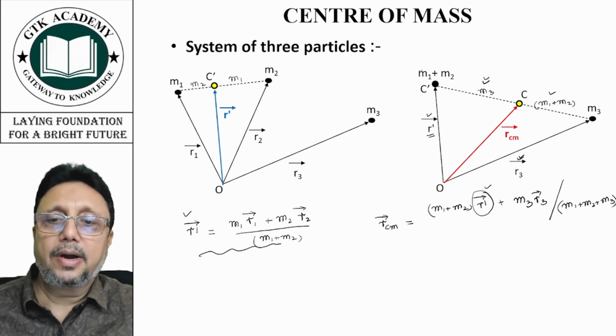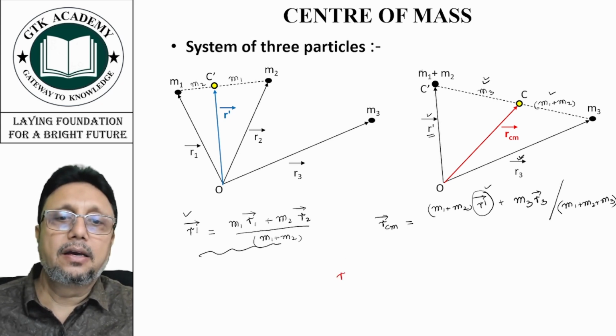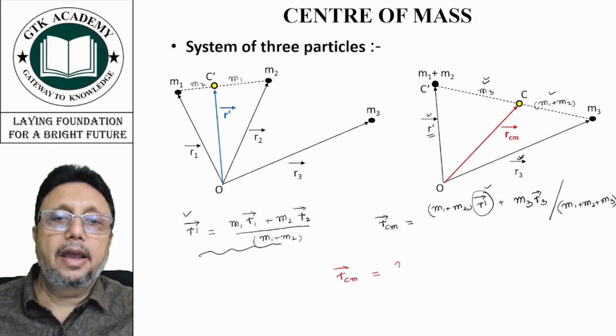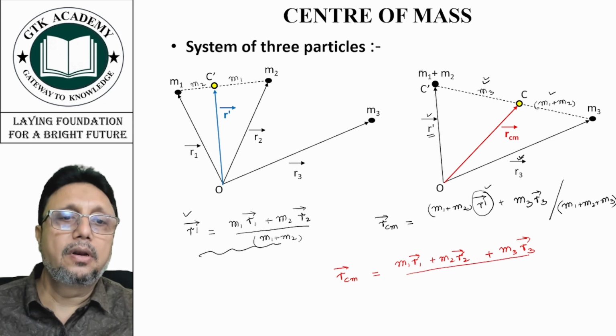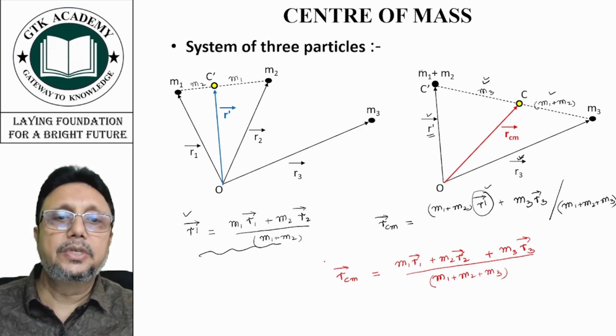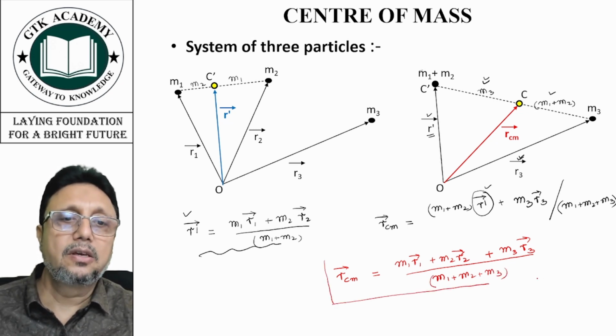So the position of center of mass, finally, will be m1 r1 plus m2 r2, because m1 plus m2 will get cancelled in the denominator, plus m3 r3, upon m1 plus m2 plus m3. So this is the position vector of center of mass for a three particle system.